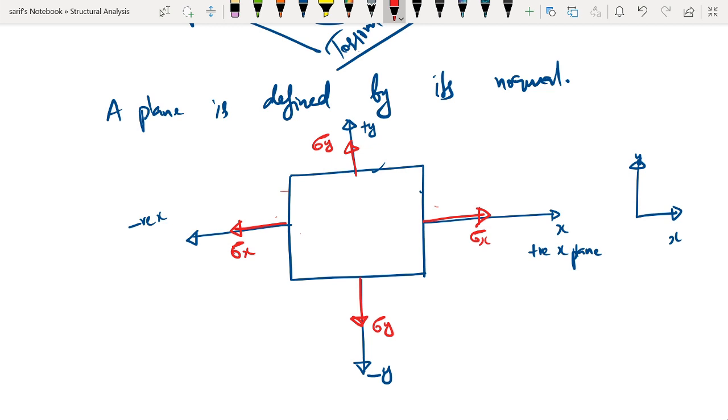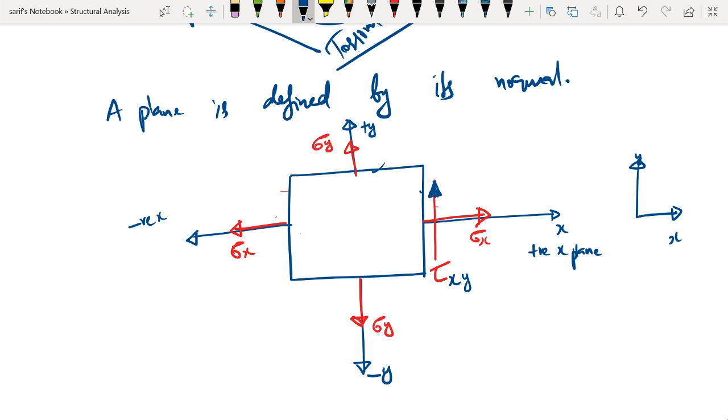So first letter represents, for example, tau is the representation for shear stress, and the first letter represents the plane on which it is acting, and the second letter represents the direction in which it is acting. So if you look here, tau xy means it is shear stress acting on the x plane in the y direction.